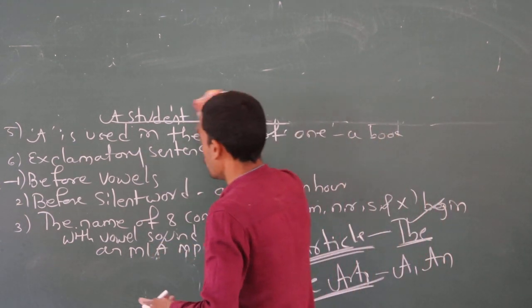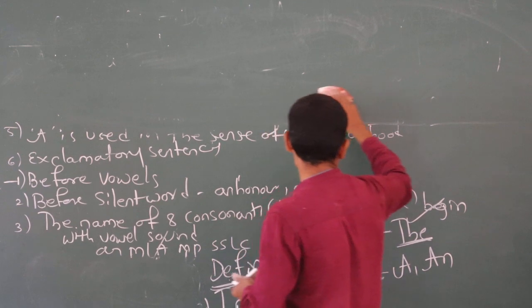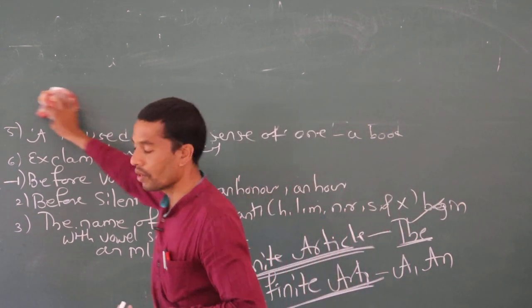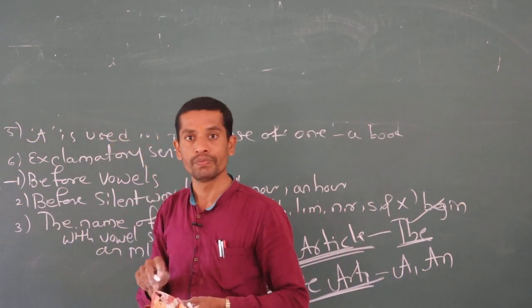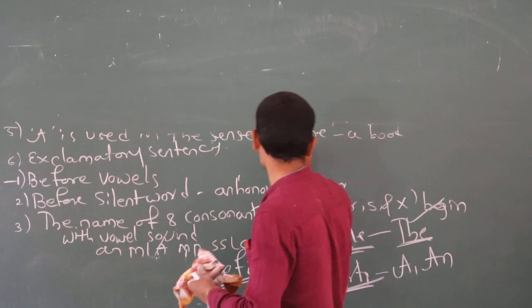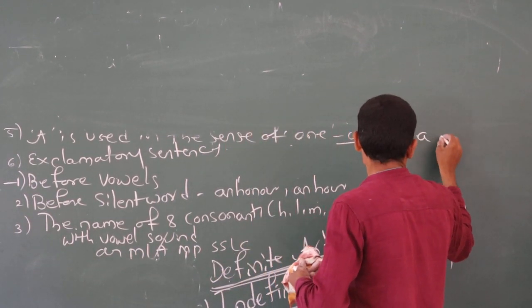Next one: a is used in the sense of one. Sometimes we are talking about the sense of one, a book. That time we have to use a book, a kite.